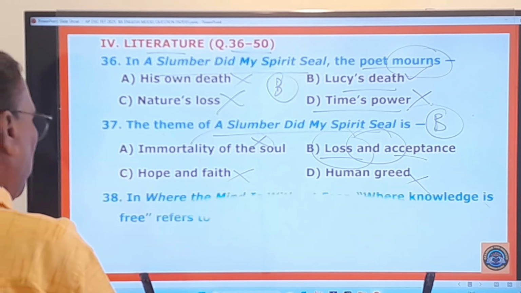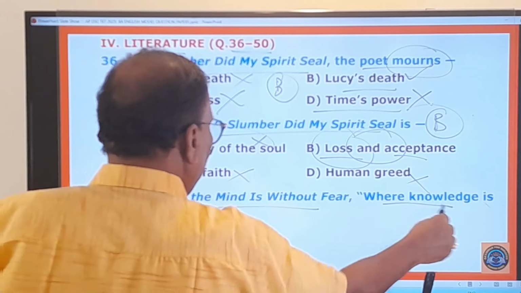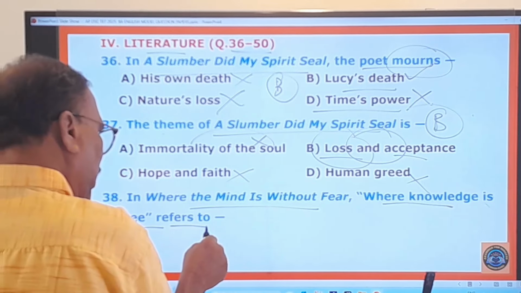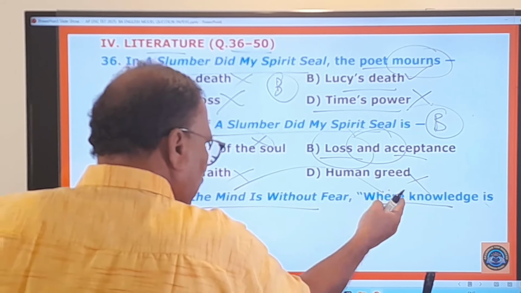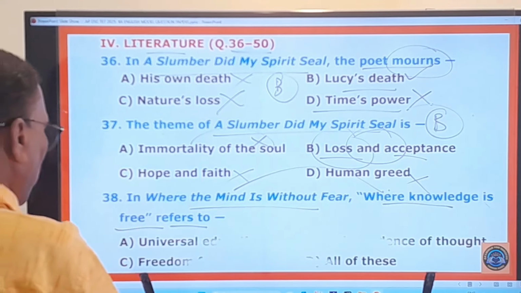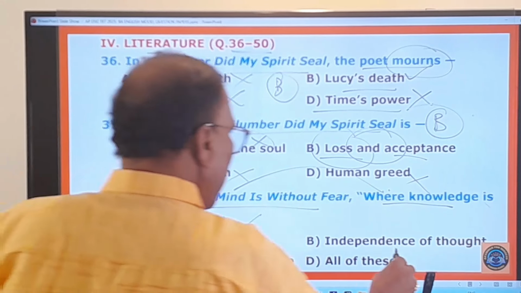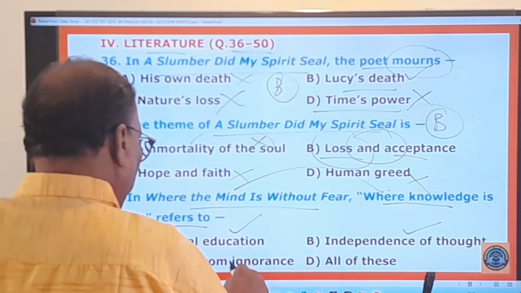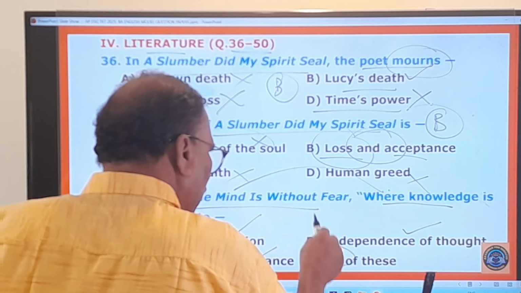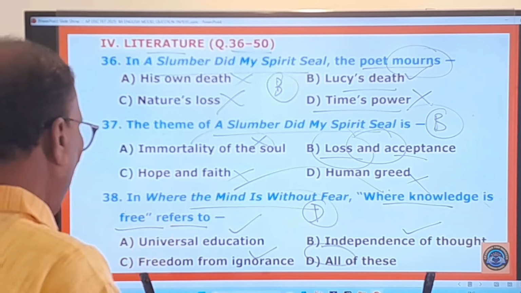You go to the next poem, Where the Mind Is Without Fear. Where knowledge is free, refers to. That means in this poem, this line is there. And what does this line mean? Here you pay attention. Universal education is correct. Independence of thought is correct. Freedom from ignorance is correct. All these are correct. Therefore, D is going to be your answer.